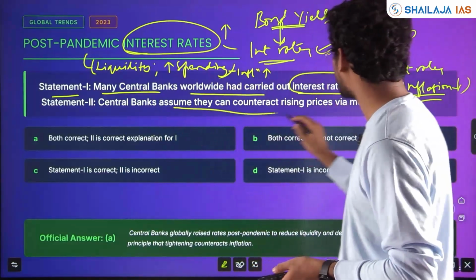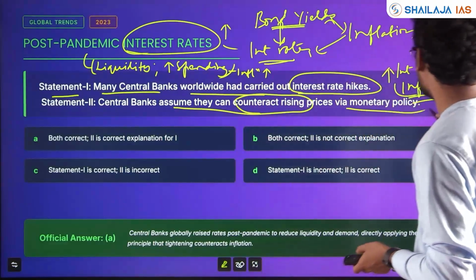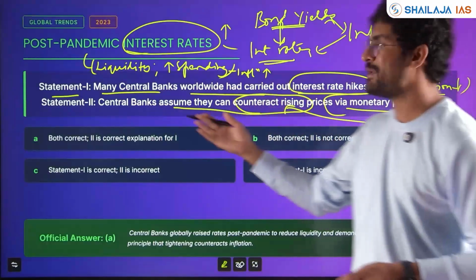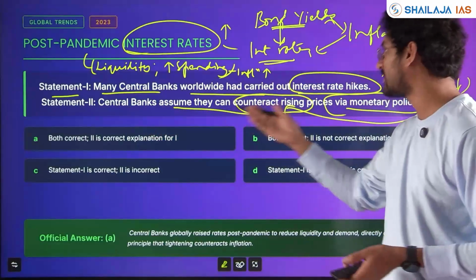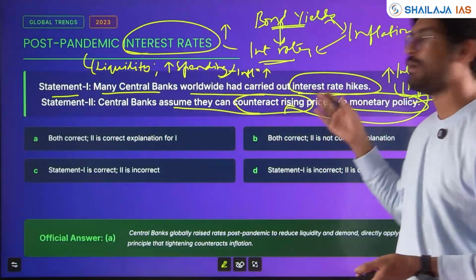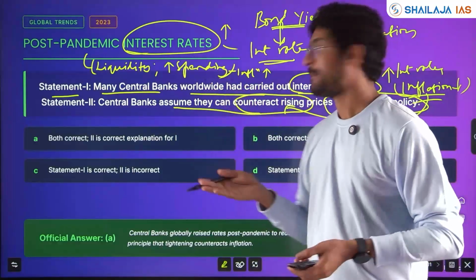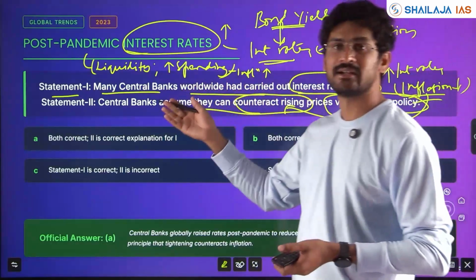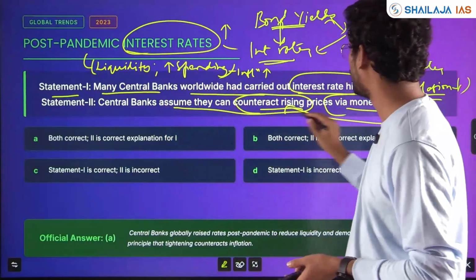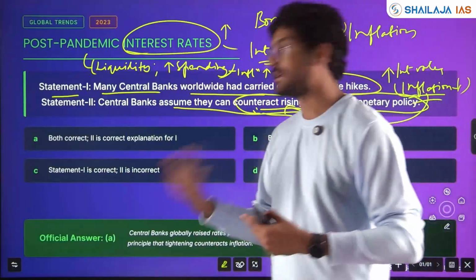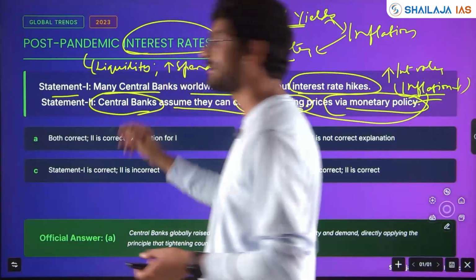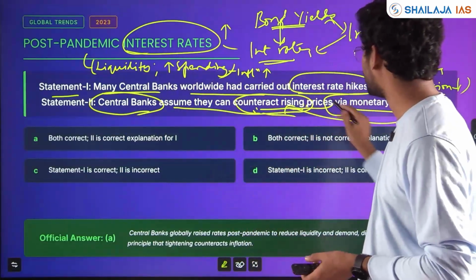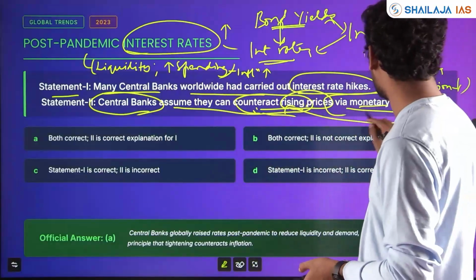Central banks assume they can counteract rising prices via monetary policies. What is inflation? Rising general prices of goods and services. That is the central bank's assumption, countering rising prices via monetary policy, that is rising interest rates, and if deflation is going on, then they reduce the interest rate to inject liquidity, reduce deflation and make sure expenditure is going on. So a central bank, say RBI in India or the Federal Reserve in the USA, assumes it can counter rising prices or a sudden fall in prices via monetary policy.